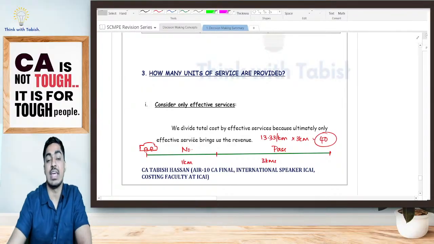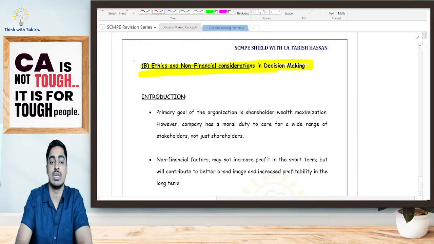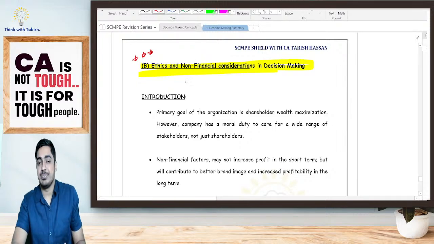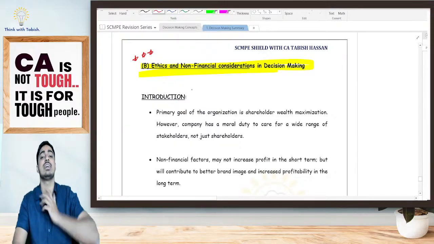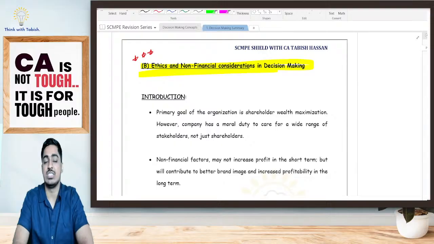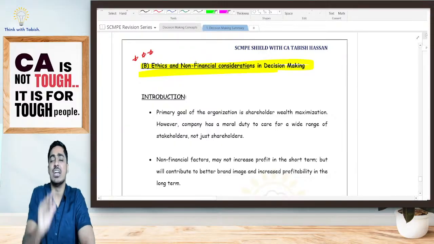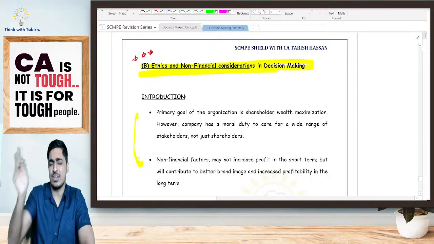Next we have the next point, which is ethics and non-financial considerations in decision making. This is important, students, from a case study perspective. What we are saying is, while we are taking a decision, it is not purely based on a financial perspective. We should also keep in mind certain ethics and non-financial considerations. For every question we get on ethics and non-financial considerations, there are a few standard sentences in ICAI's answers, and we should also write them everywhere. Look at this, I have given 2 points. Everywhere you can write this answer.